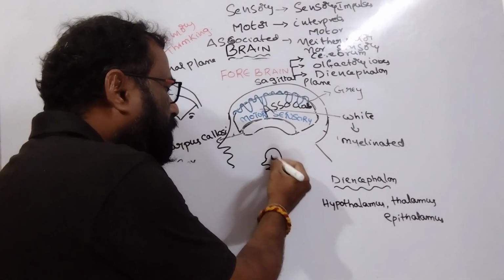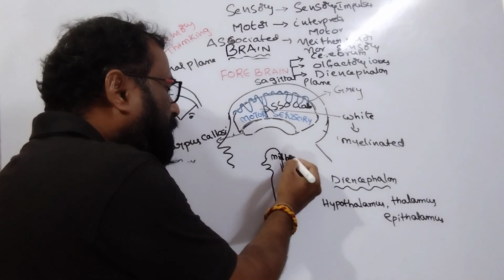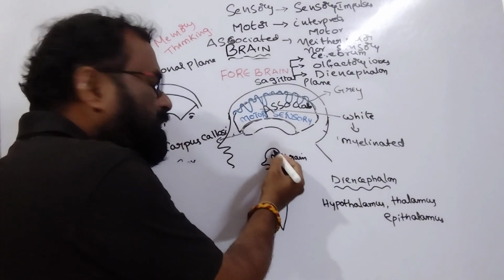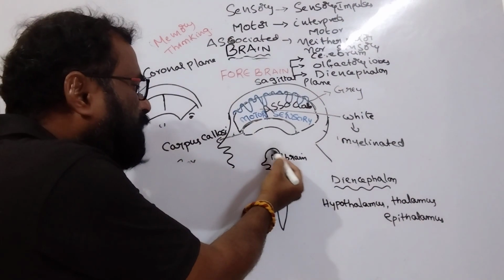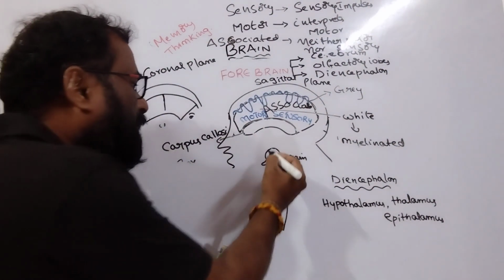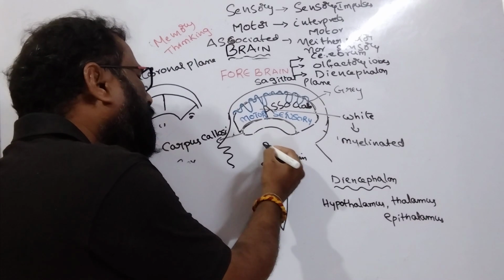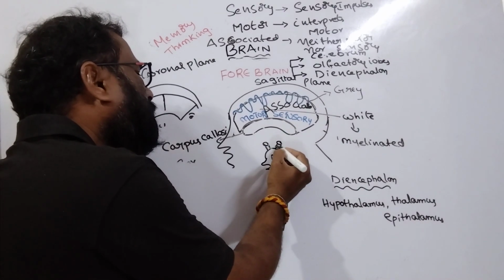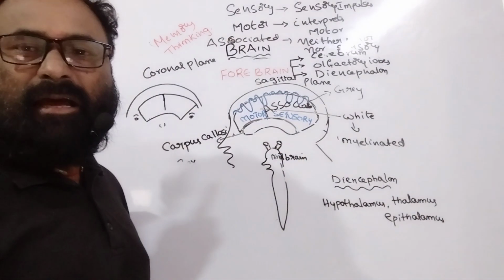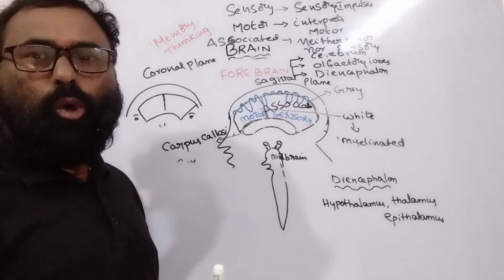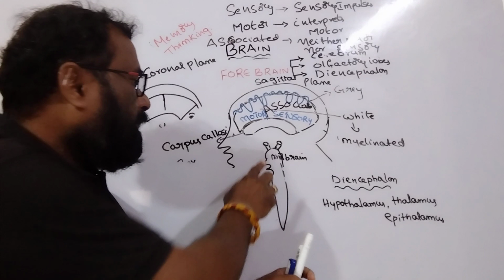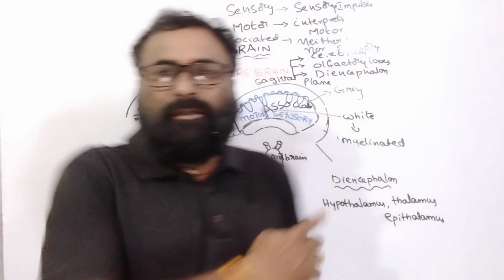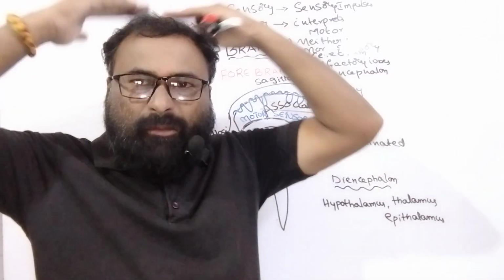This is the midbrain, and this is the roof of the midbrain. On the roof of the midbrain, there is a pair of thalami. The number of thalami is one pair, located at the roof of the midbrain.